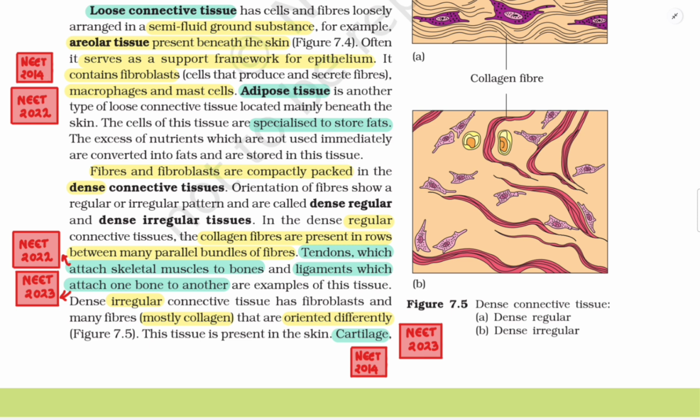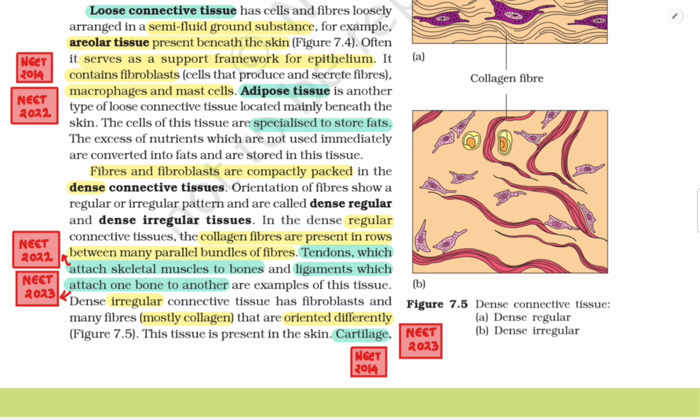Fibers and fibroblasts are compactly packed in the dense connective tissue. Orientation of fibers shows a regular or irregular pattern, and are called dense regular and dense irregular tissues. In the dense regular connective tissue, the collagen fibers are present in rows between many parallel bundles of fibers. Tendons, which attach skeletal muscles to bones, and ligaments, which attach one bone to another, are examples of this tissue.